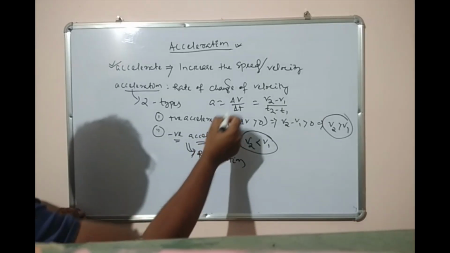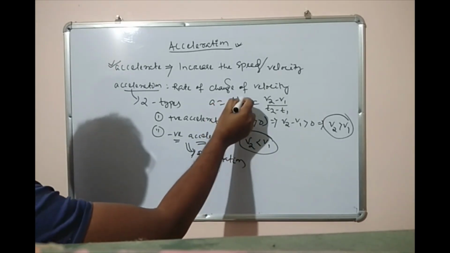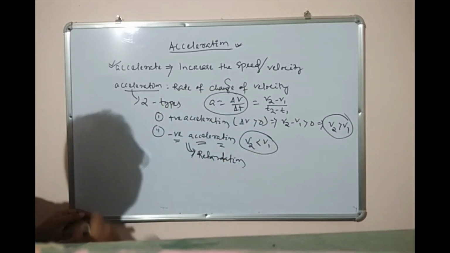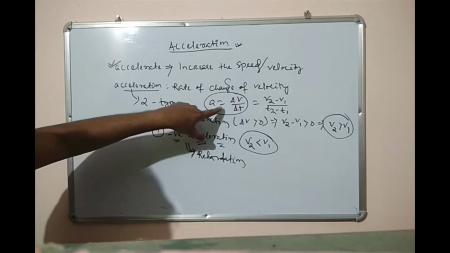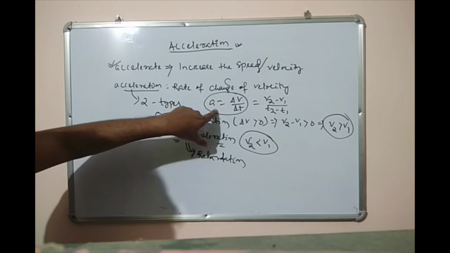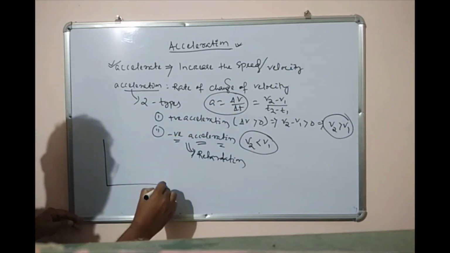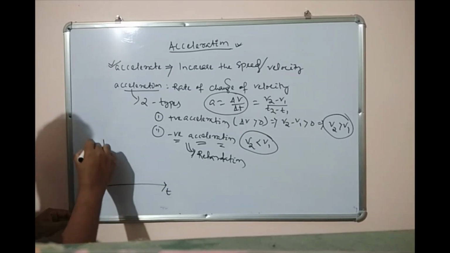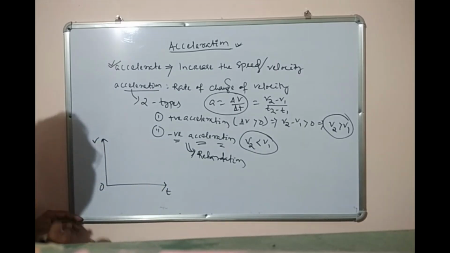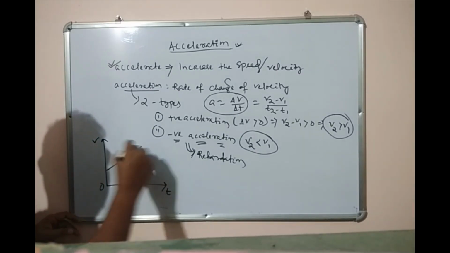Now we see here that acceleration a equals del V by del T. So how can we find this acceleration from the V-t graph? If we plot a V-t graph, T and this is V, it is like this.